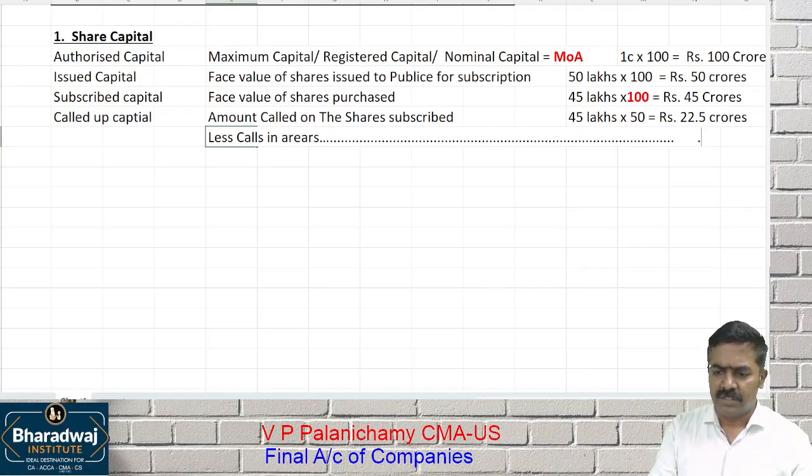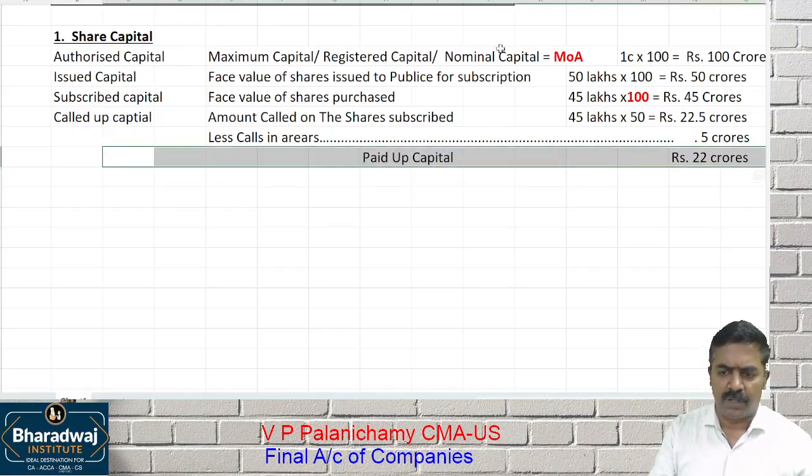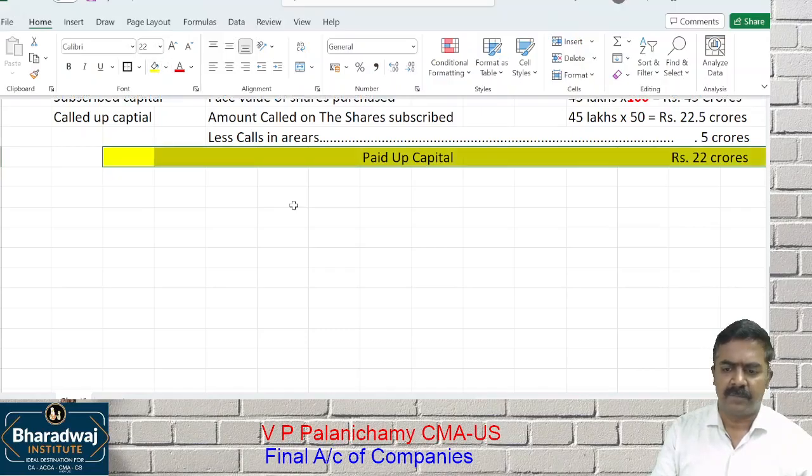Let us assume some shareholders have not paid 50 lakhs. That is 0.5 crores they have not paid. The difference will be called as which capital? Paid up capital. How many crores will the paid up capital be? 22 crores. Paid up capital is what is going to be recorded in the balance sheet.